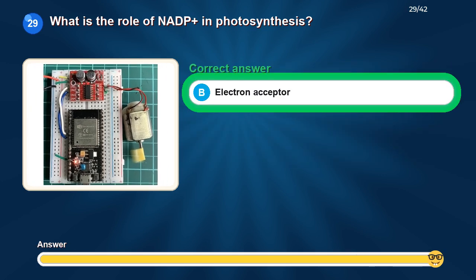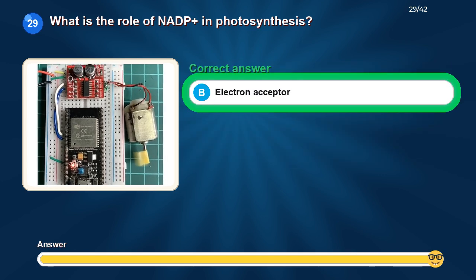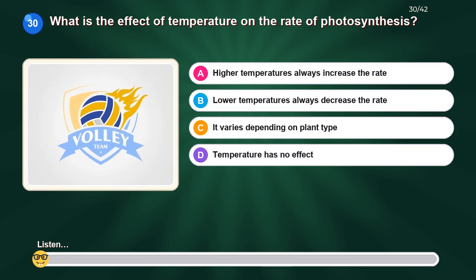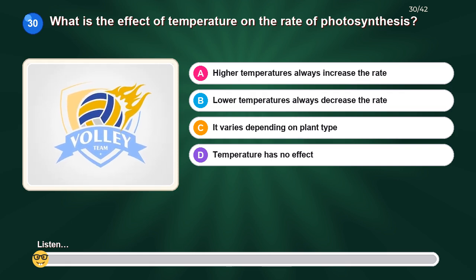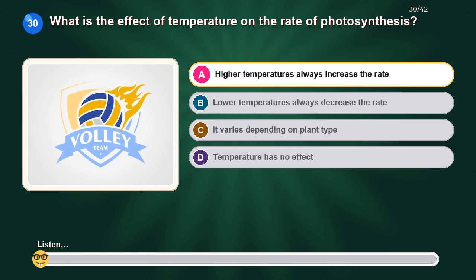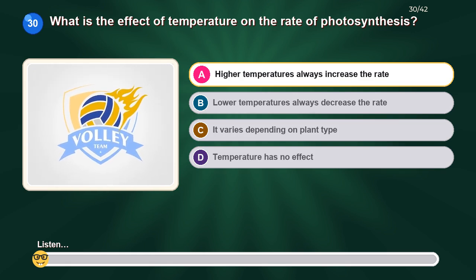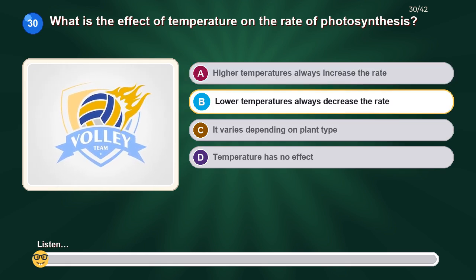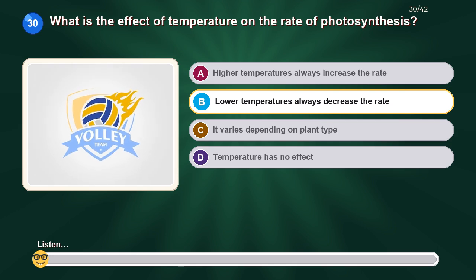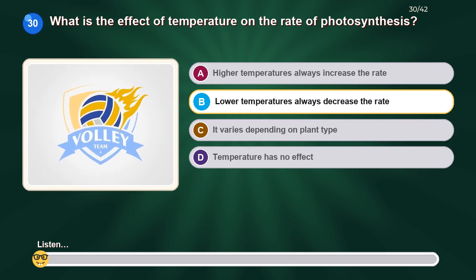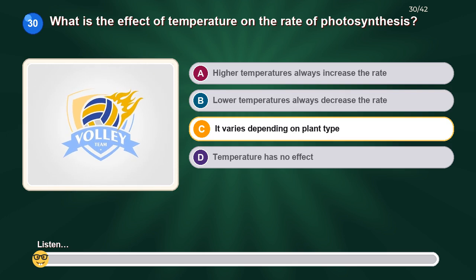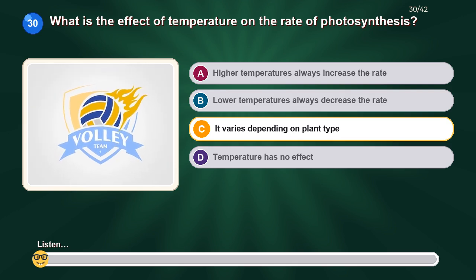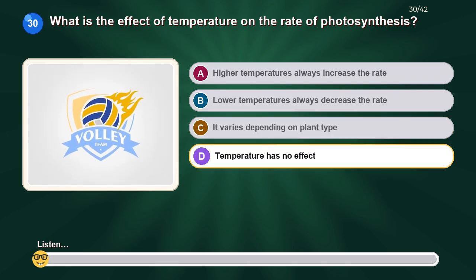The correct answer is electron acceptor. What is the effect of temperature on the rate of photosynthesis? Option A, higher temperatures always increase the rate. Option B, lower temperatures always decrease the rate. Option C, it varies depending on plant type. Option D, temperature has no effect.